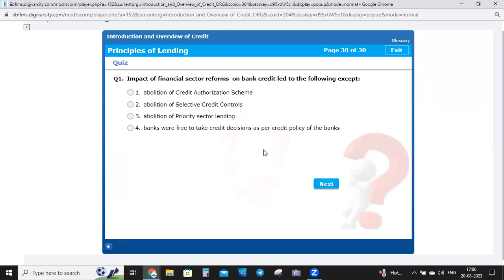So question number one is: impact of financial sector reform on bank credit led to the following, except: abolition of credit authorization scheme, abolition of selective credit control, abolition of priority sector lending. Banks were free to take credit decisions as per credit policy of the bank.